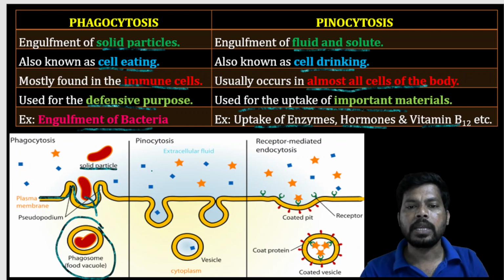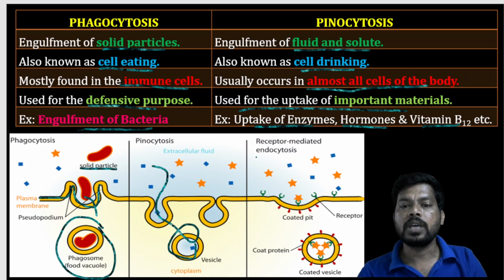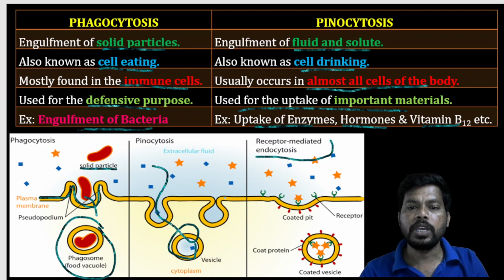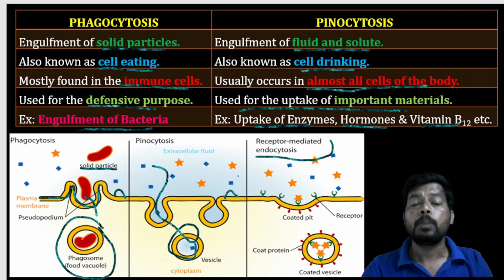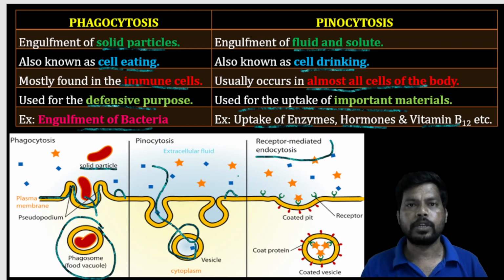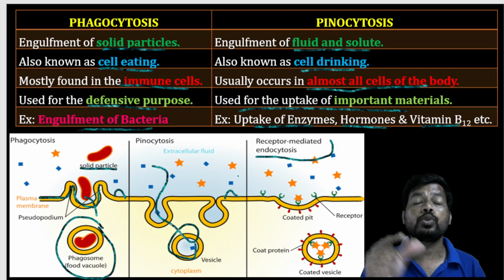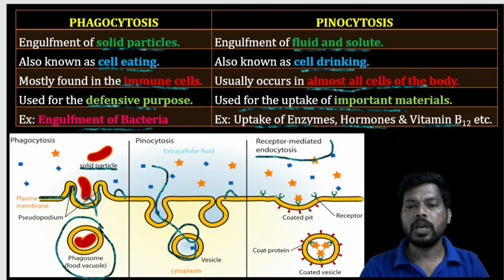Pinocytosis, cell drinking. The liquid substance in the form of vesicles enters into the cell. Next, another one is receptor mediated endocytosis. Here you can observe there are no receptors in case of pinocytosis and phagocytosis, but receptor mediated endocytosis is the entry of substance into the cell by complexing with the receptor molecule.